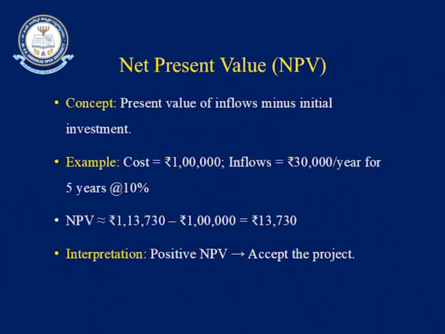It is 1,13,730, but the absolute figure is 1,50,000. This is the EBITDA total you get over the 5 years. Now take the initial investment. You have invested 1 lakh initially. You got 1,13,730 over these 5 years.